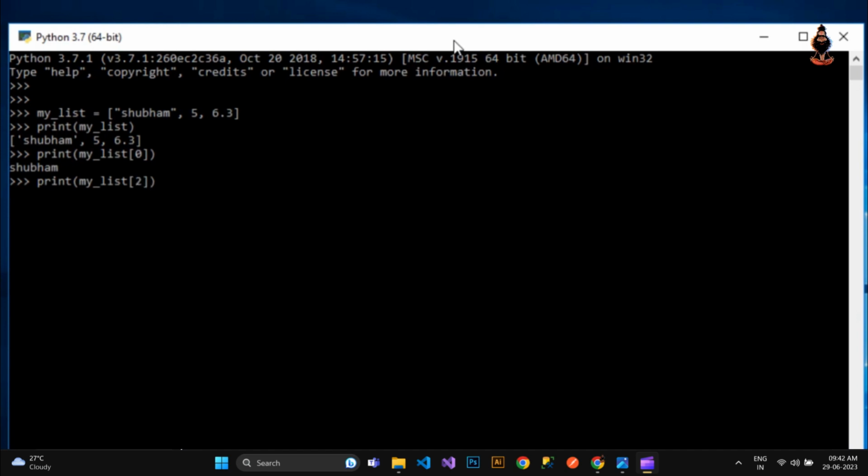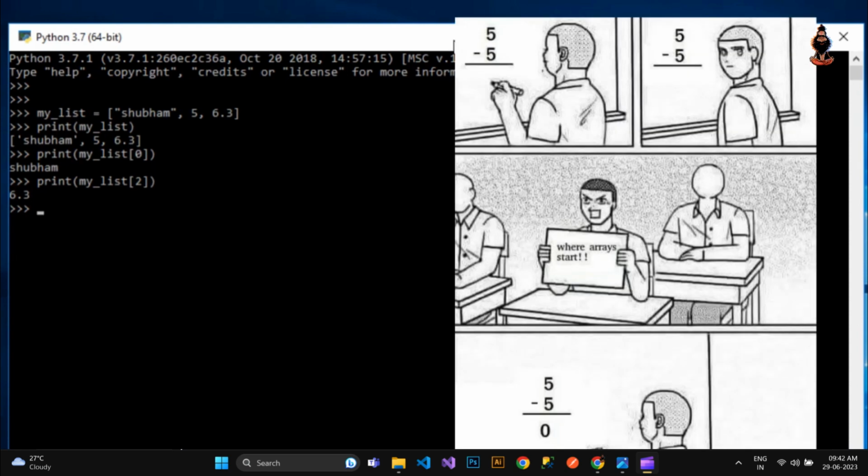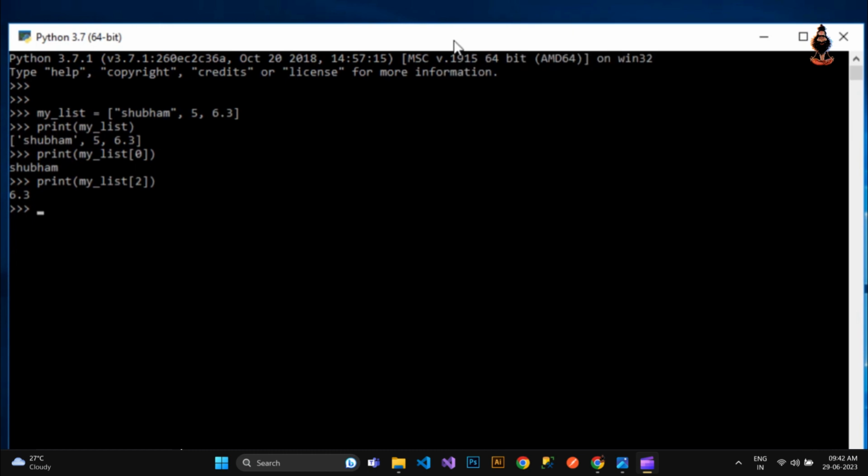So 0 is Shubham, 1 is 5, then the second one is 6.3. Yeah, we got 6.3. So that's how it is divided. This is basically for any programming language, and you might have seen different types of memes over this. Programmers are really obsessed with 0. So it's an important point for you to understand the fundamentals.